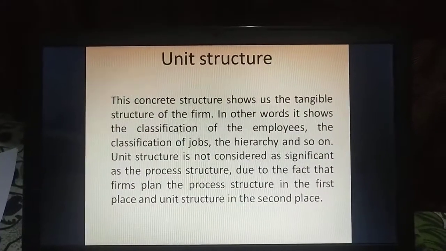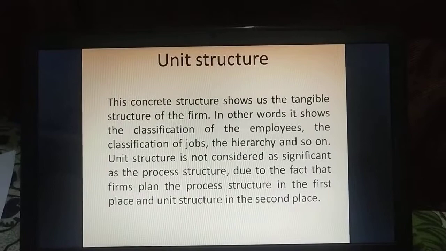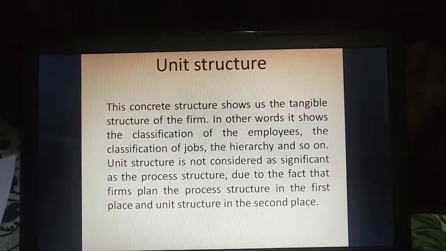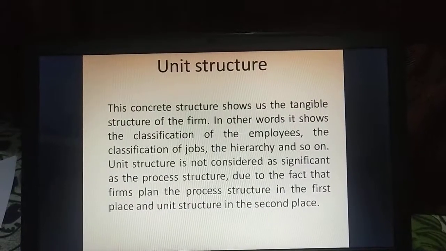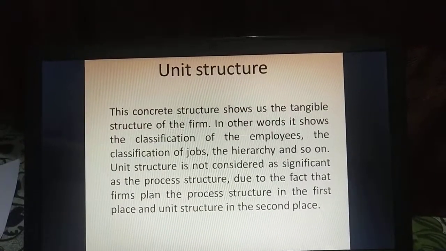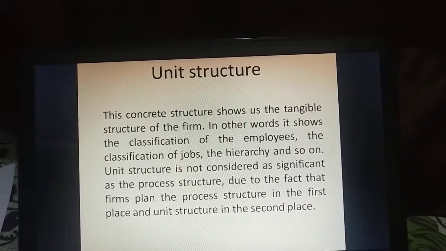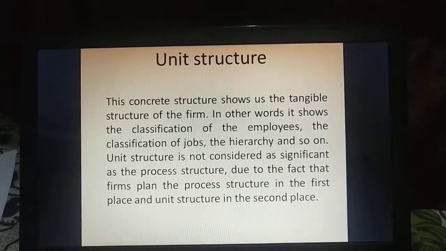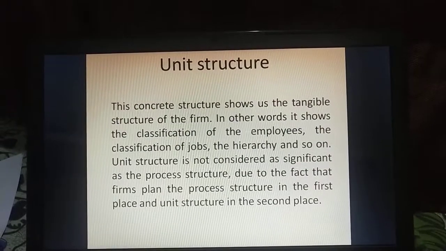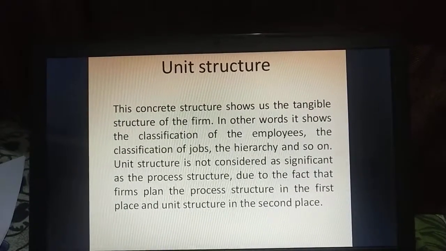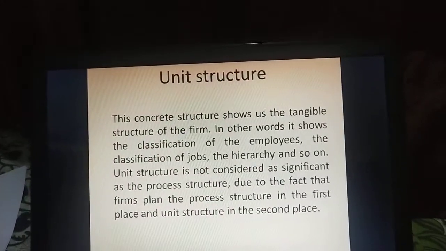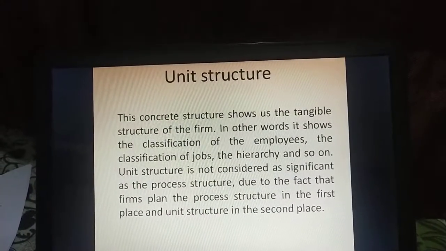The next structure, which is classified in the basic types, is the unit structure. This structure shows the tangible structure of the firm. In other words, it shows the classification of the employees, the classification of jobs, the hierarchy and so on. Unit structure is not considered as significant as process structure, due to the fact that firms plan the process structure in the first place and the unit structure in the second place.